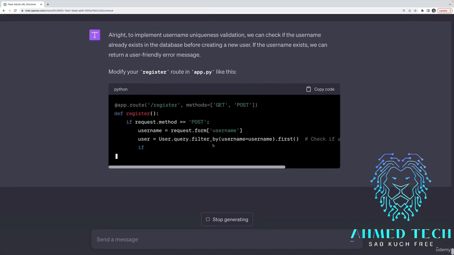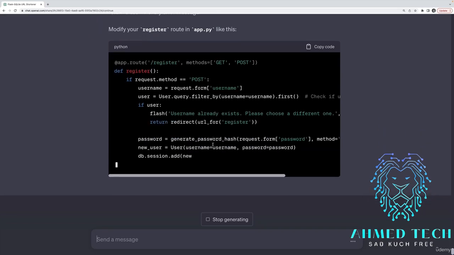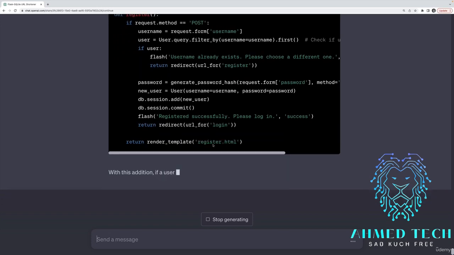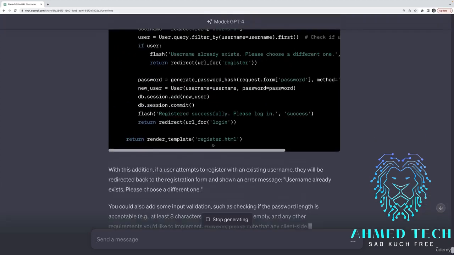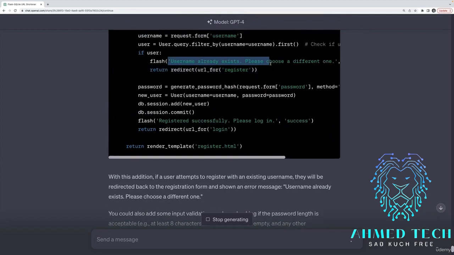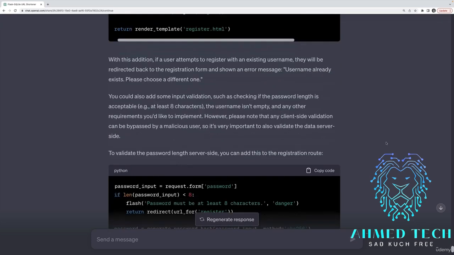Simple things that if you've ever written authentication, you would know to do, at least if you've used any of these libraries, but it's pretty basic. Look to see if the email or the username Elton exists in the database first. If so, we're going to respond back and flash a message saying username already exists, redirect them back to the register page. Also, we could add some client-side validations with JavaScript, but that's it.